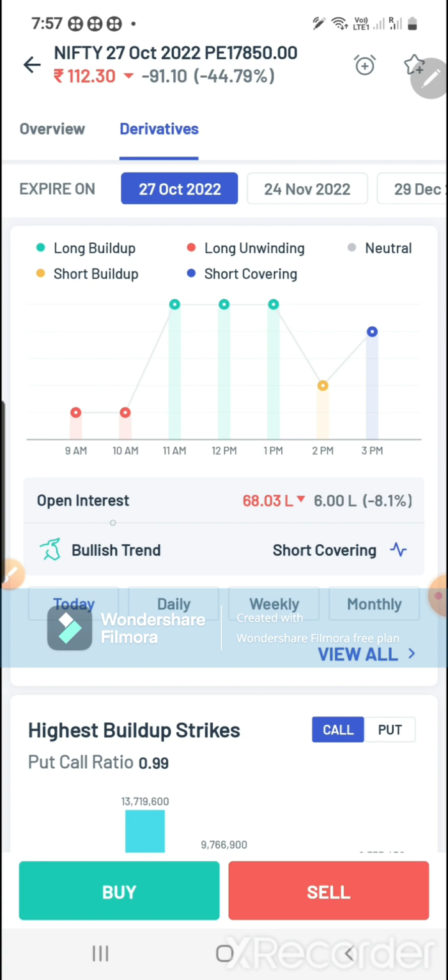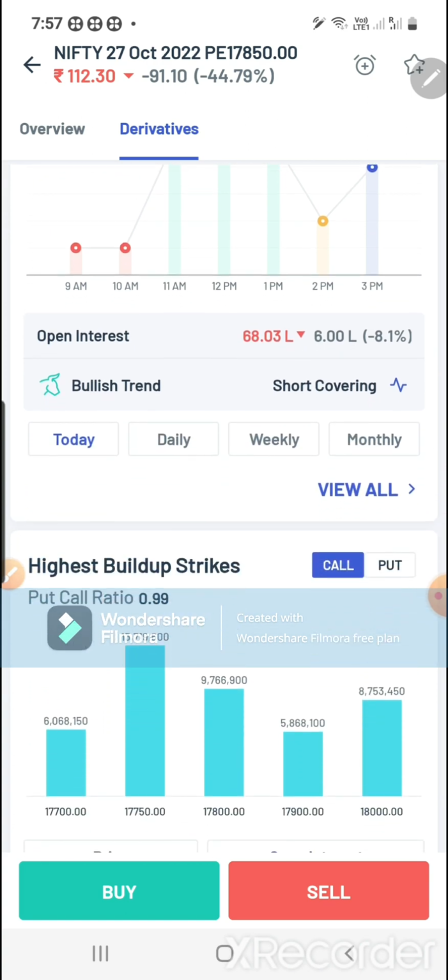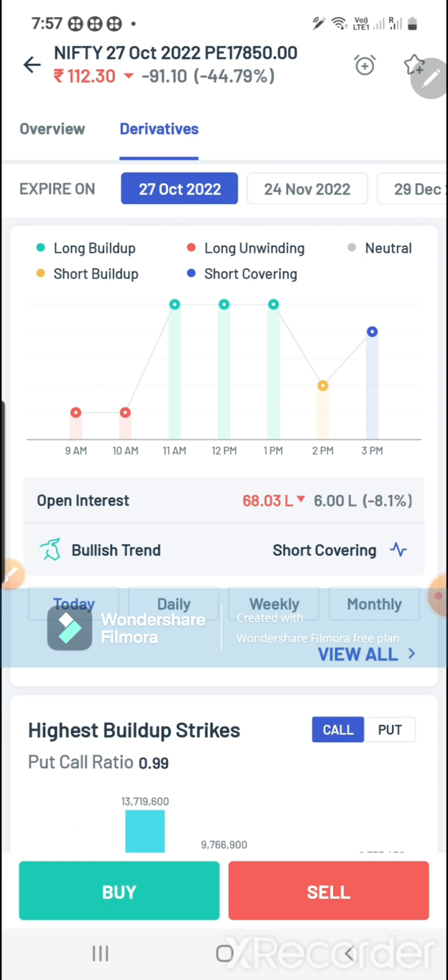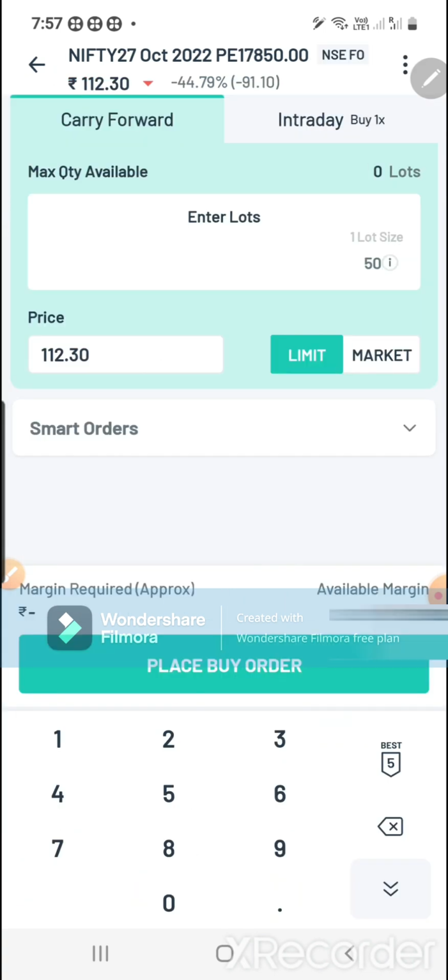Okay, so you can see open interest, how much open interest it is holding. All this detail will show up here. After seeing all these things, if you want to buy, just click on the buy button and enter the lot, how much you want to buy. Like if you want to buy 2 lots, you can click on the 2.